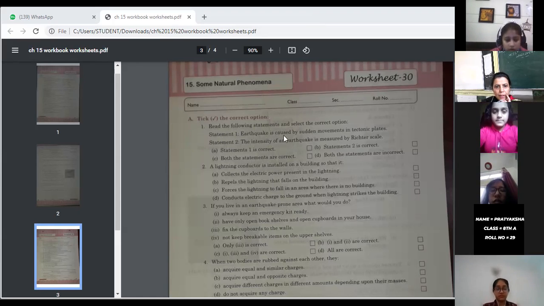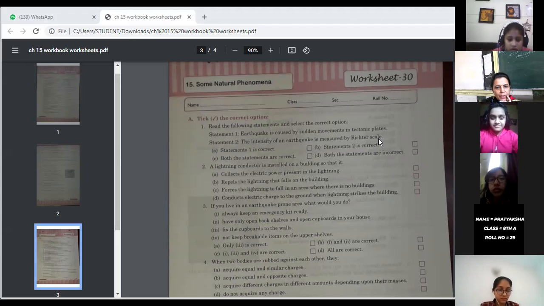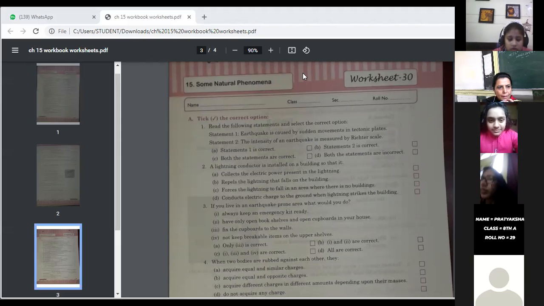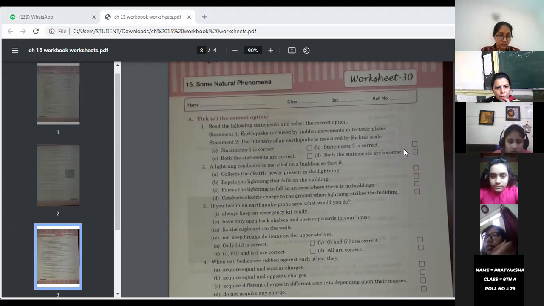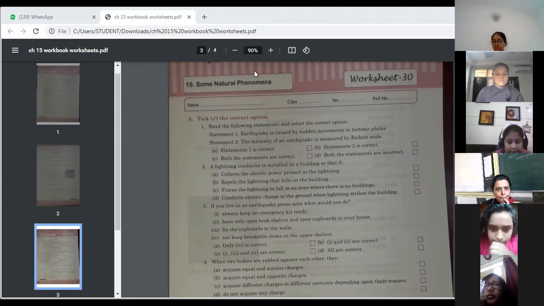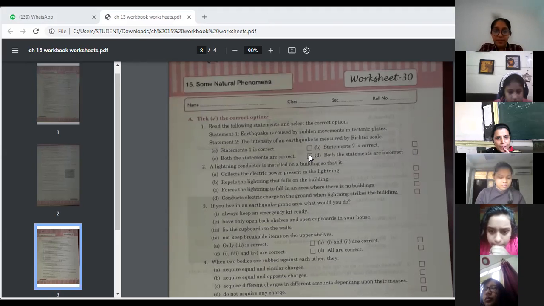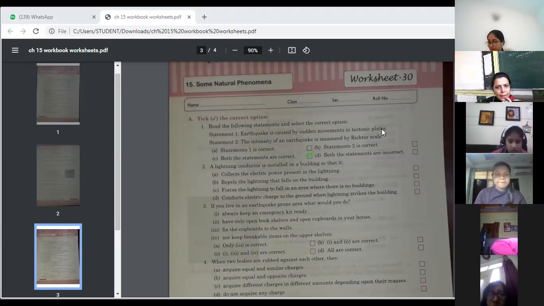Statement 1: earthquake is caused by sudden movement in tectonic plates. Statement 2: the intensity of an earthquake is measured by the Richter scale. Can you raise your hand? Either statement 1 is correct, 2 is correct, both are correct, or both are incorrect. Yes, Ananya? Both are correct, option C. Yes, option C, because we have already read that an earthquake is caused by movement in tectonic plates, and the intensity of the earthquake is measured by the Richter scale.